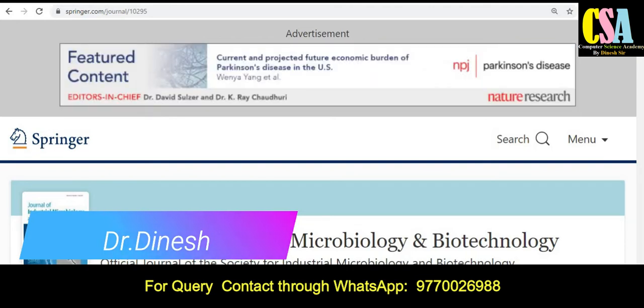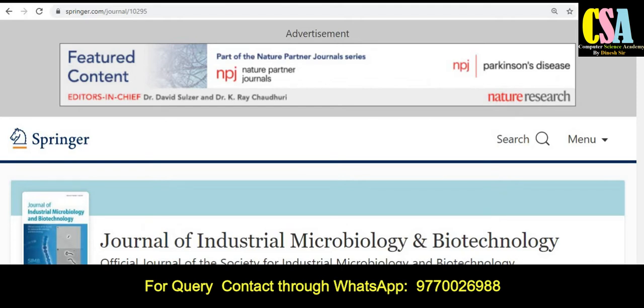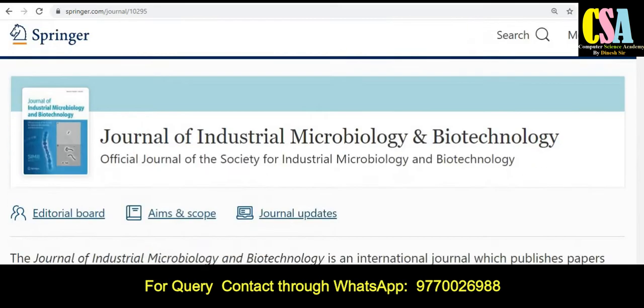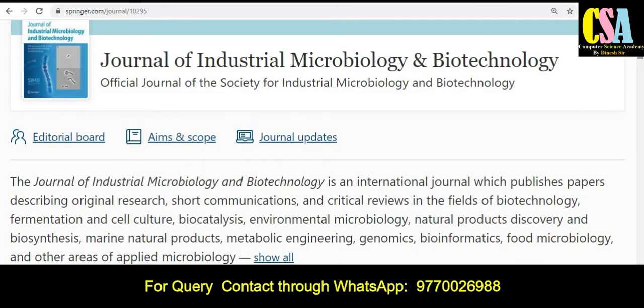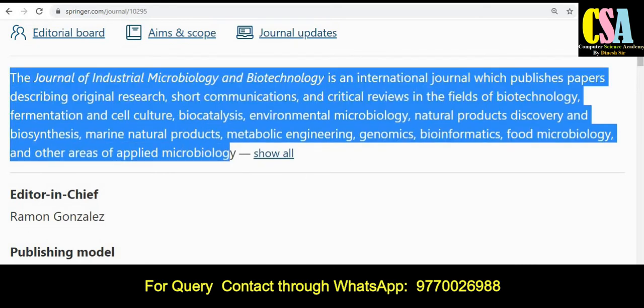So the first category of journal is the Springer platform. Springer is a very renowned platform to publish research articles. The journal title is Journal of Industrial Microbiology and Biotechnology. This is also a very good journal, and the topic, title and many more things you can see here. This section provides the journal description, so read it very carefully. Here you will find the topics and related information to publish your research paper.